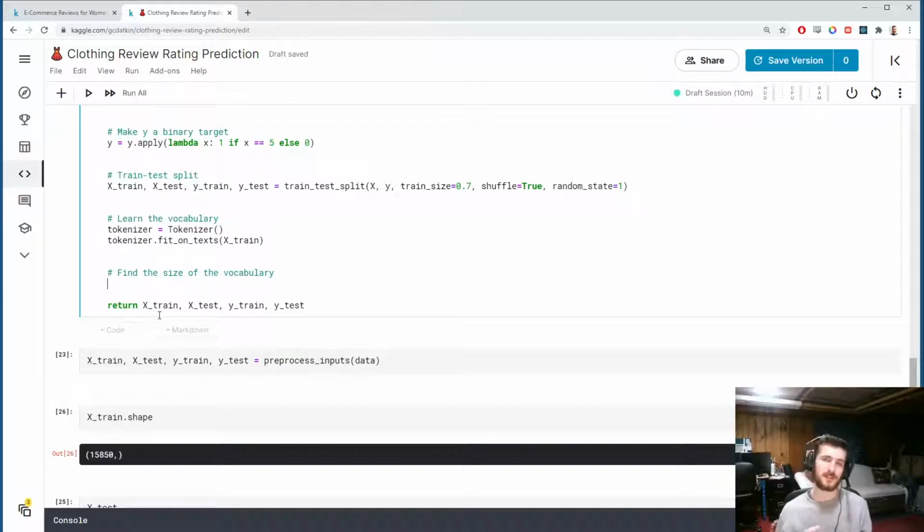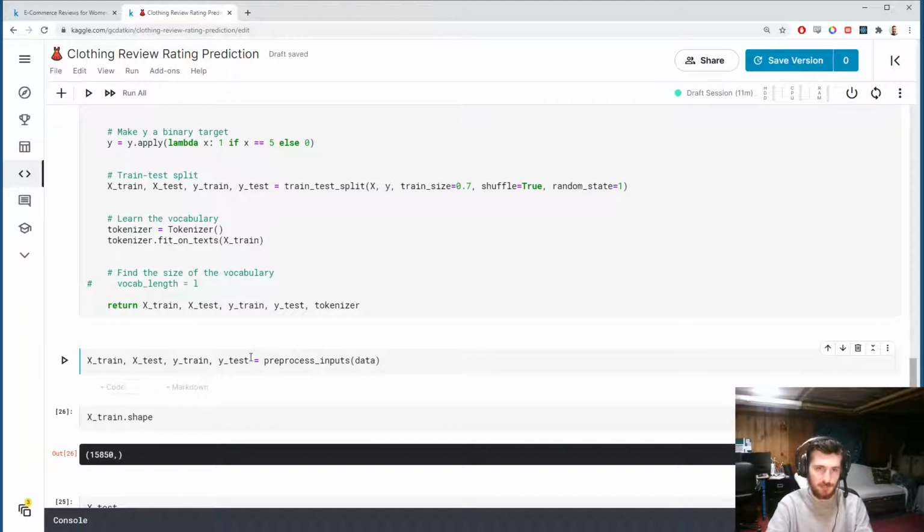But if we're using a relatively reasonable number of unique words, something in the 10,000 to 30,000 range, usually that's fine, and we can just keep it, in which case we want to save the size of the vocabulary to use. So I'm going to create this variable vocab length. Okay, I should point this out: if I just comment this out right now, and then return the tokenizer object down here, let's just get it back here, I'll call it t.